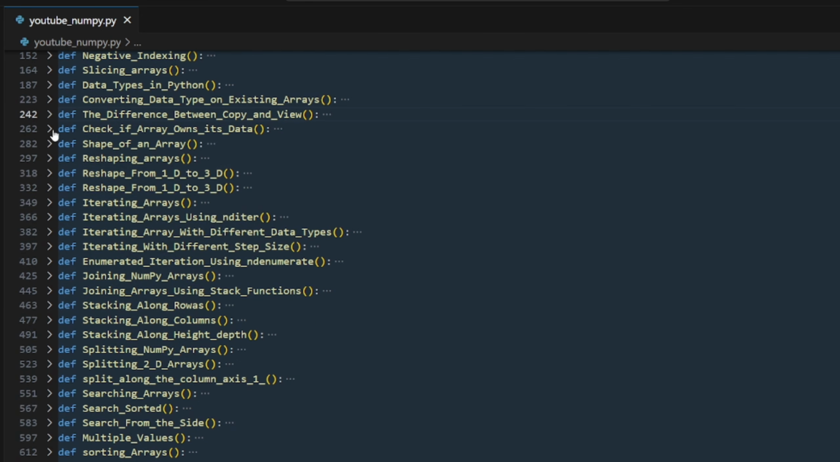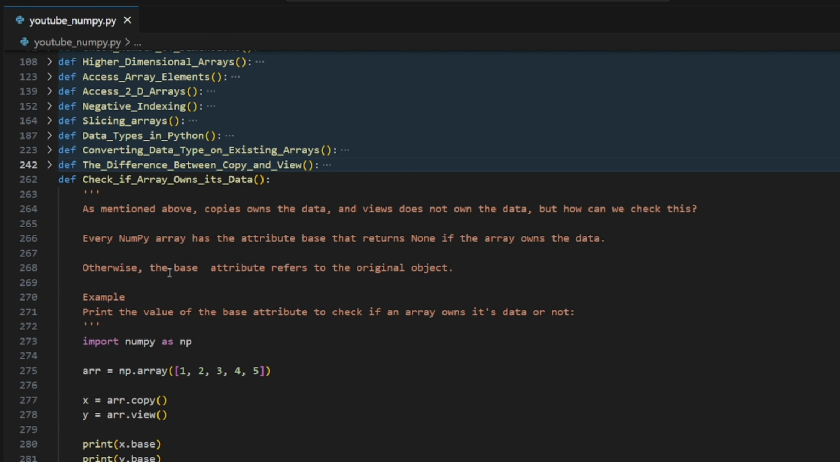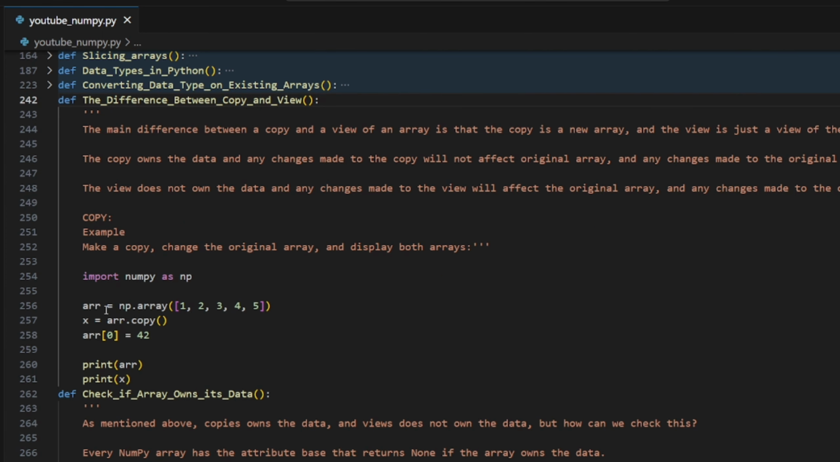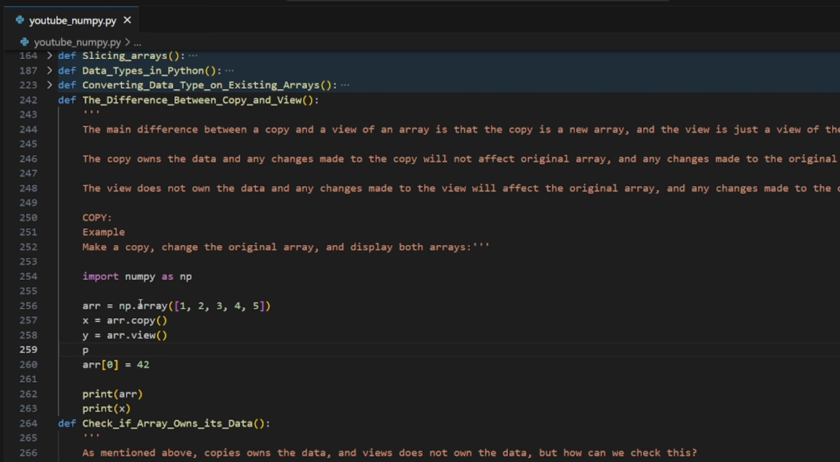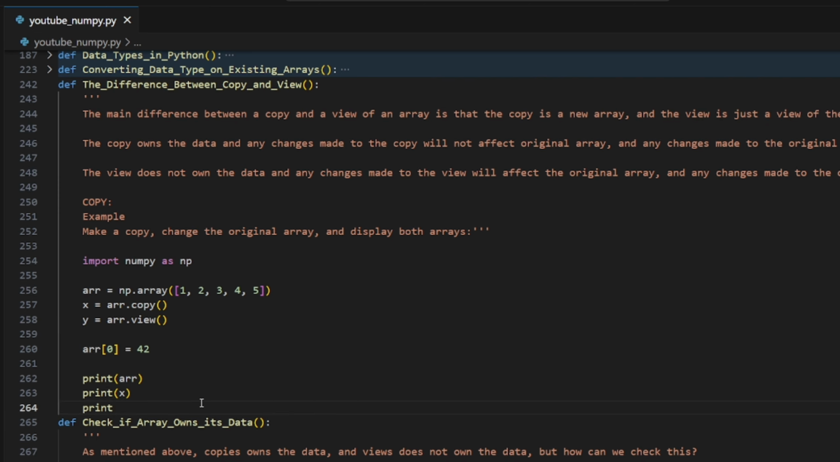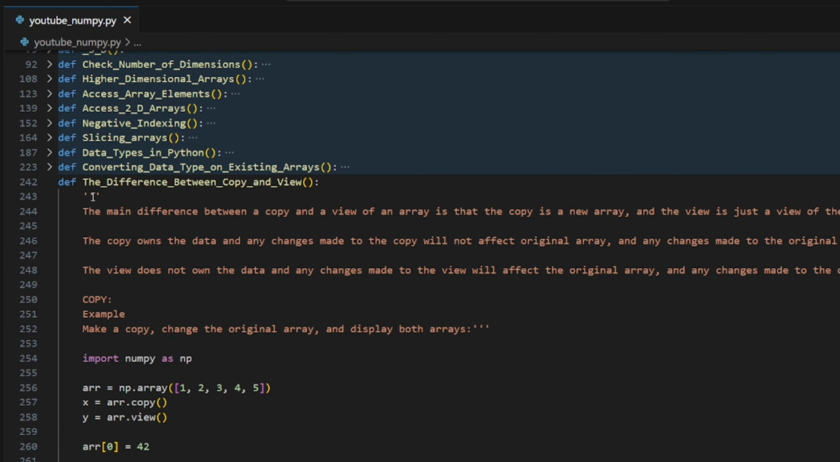Okay, next, check if the array owns its data. How can we check? I previously mentioned copy and view, right? We have array dot copy, something like that. For view, we can have y equal to array dot view. If I change something inside this, it's already changed. So I'm printing this y over here. Now let's see if it works.